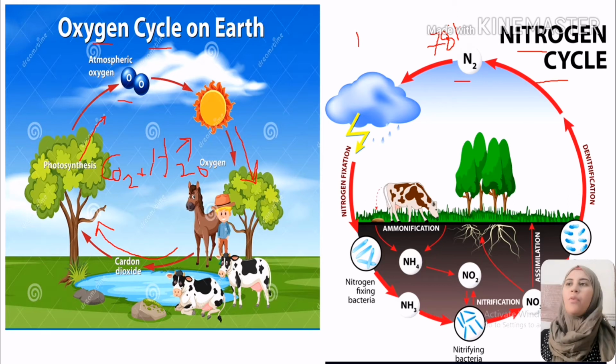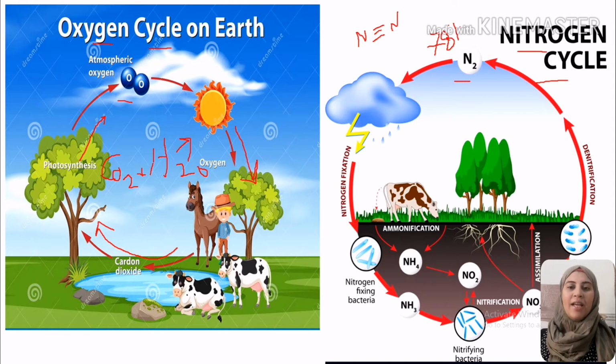Why is nitrogen unreactive? Because each nitrogen atom is attached by a triple bond to another nitrogen atom. So to break the triple bond between the two nitrogen atoms, we need to add a very large amount of energy, or heat, to break the triple bond between the nitrogen atoms.